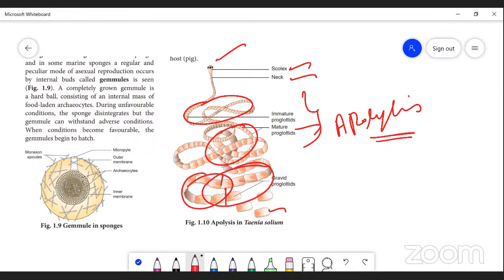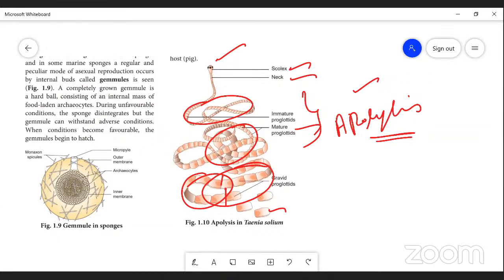It is very significant because it helps transfer the developed embryo from the primary host, man, to the secondary host, the pig. That is the second example of fragmentation.